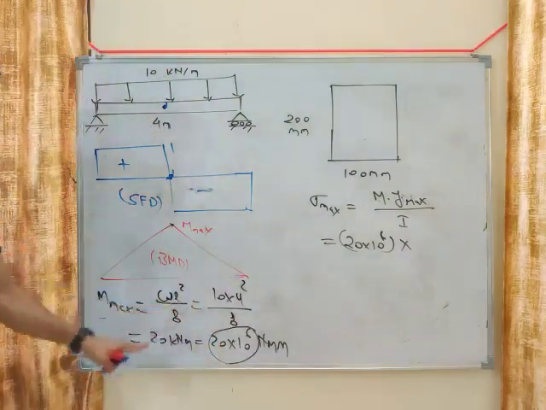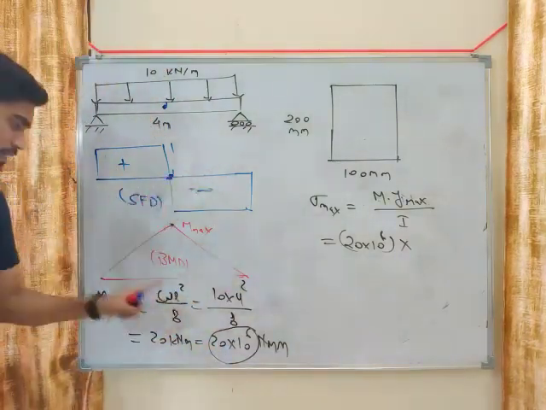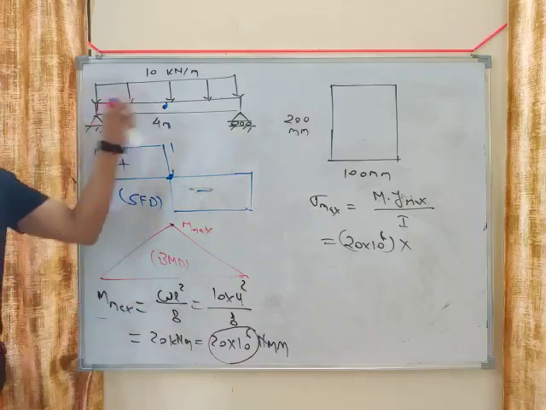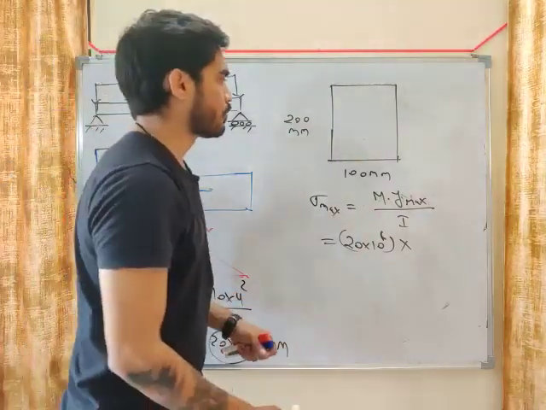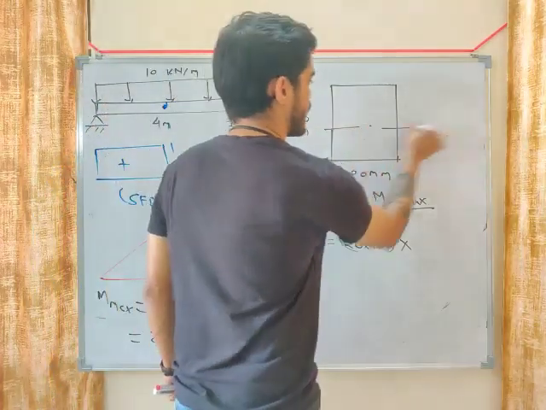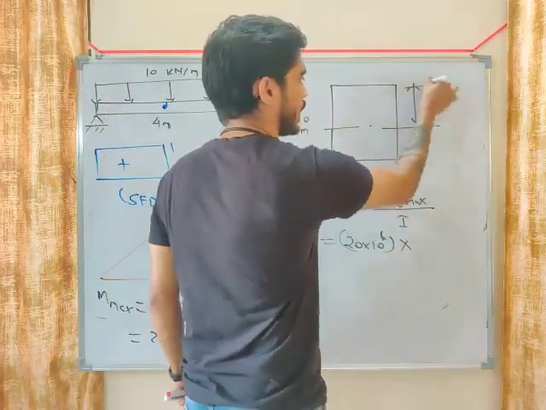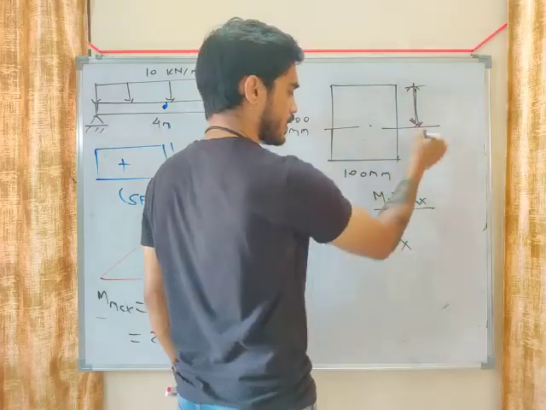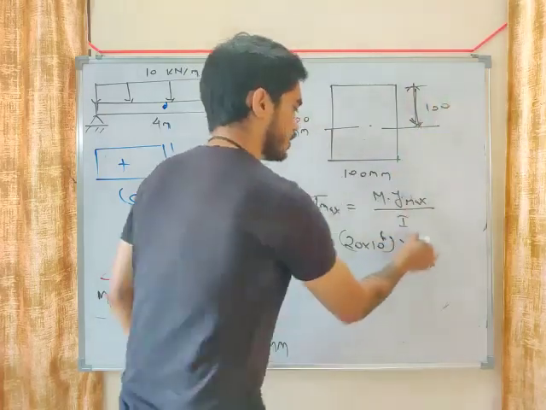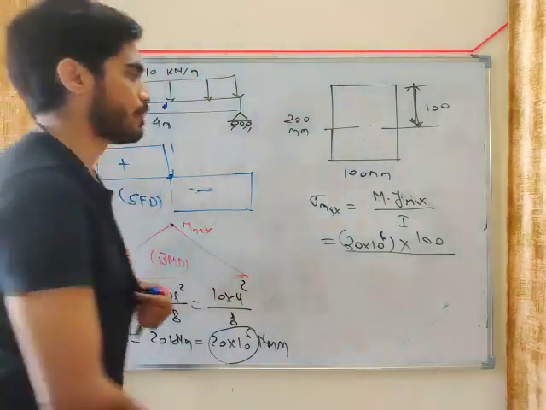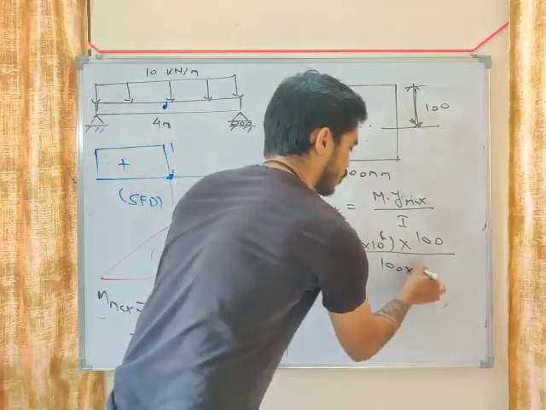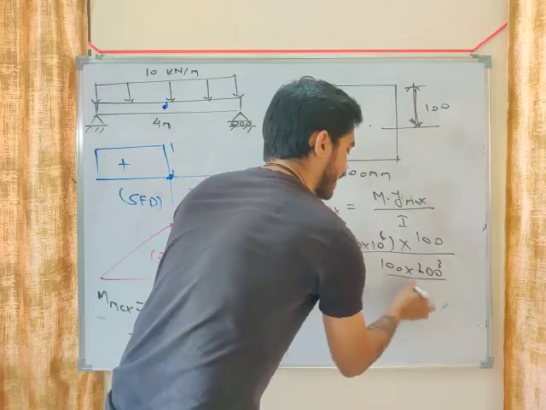Remember this formula because this question is repeatedly asked: simply supported beam subjected to UDL, M maximum is WL square by 8. What will be Y maximum? The distance from the top or bottom, so Y maximum will be 100. What will be the value of I? BH cube by 12, so here it is 100 into 200 cube by 12.